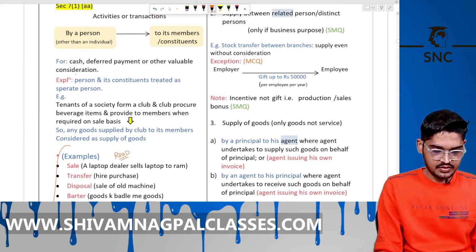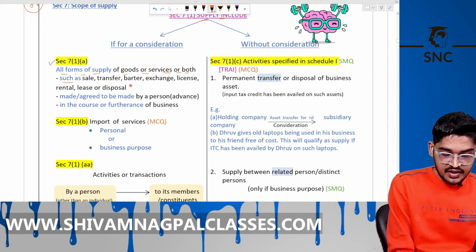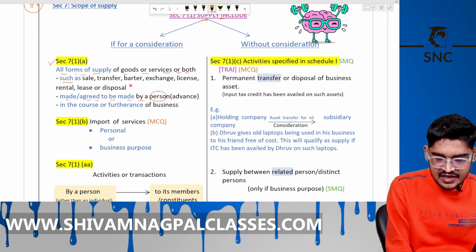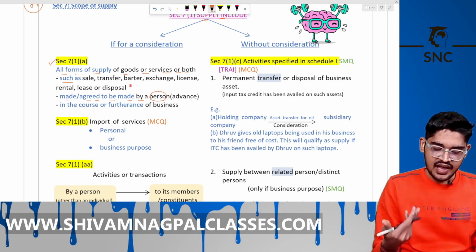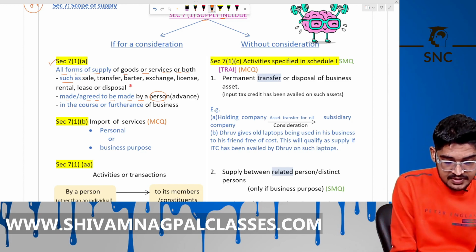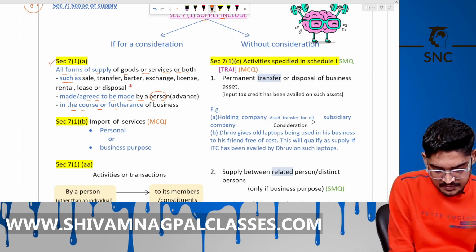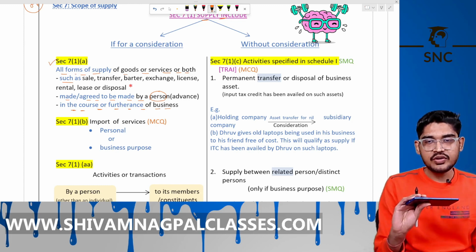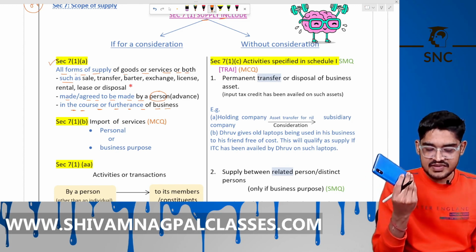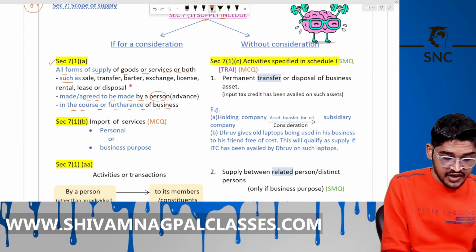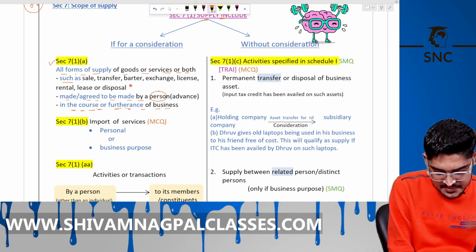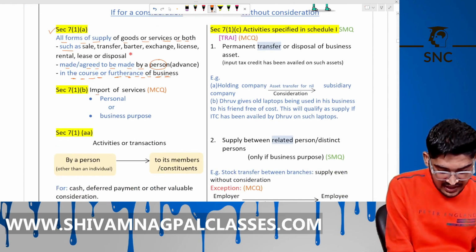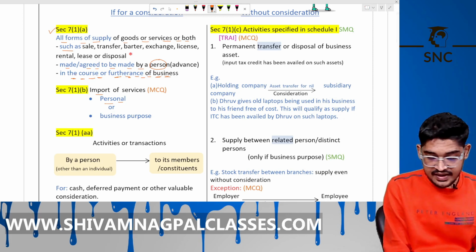See here. Made or agreed to be made means you have received the advance. By a person: person covers every person, individual, company, HUF, AOP, BOI, everything is covered here. In the course or furtherance of business means for business purpose. If I am selling my old phone, but I am not doing the business of selling mobile phones, then it's not for business purpose, it's not a supply. It must be for a business purpose, in the course or furtherance of business. Is it clear?